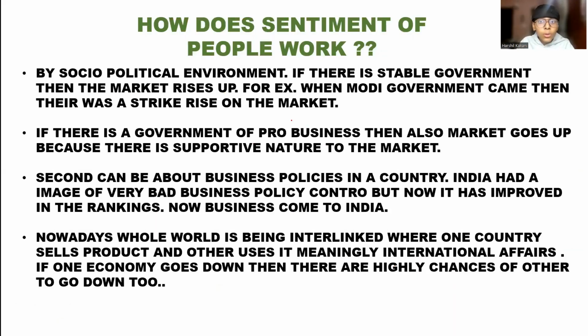Next, how does the sentiment of people work? By the socio-political environment. If there is a stable government, then the market rises. For example, when the Modi government came, there was a sharp rise in the market. So why did I use the phrase "how does the sentiment of people work"? Because this whole slide that I am showing is related to that only.